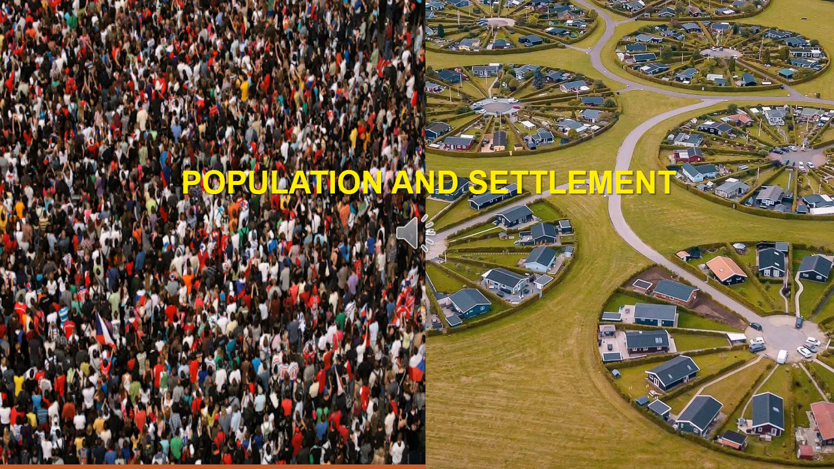So the human population. Where humans live in a place, that is called a settlement. Population means nothing but the number of people in a particular region; it is called population. Settlement means people living in a particular place. The place where the people live is called a settlement. So we discuss population and also settlement in this lesson.